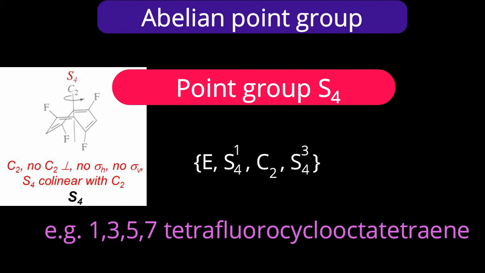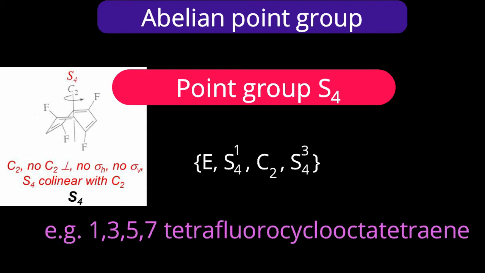Example is 1,3,5,7-tetrafluorocyclooctatetraene. Clearly observe the position of fluorine 1 and fluorine 5. They are opposite to each other. Similarly, the positions of fluorine 3 and fluorine 7 are opposite to each other. Because of that, the rotation operation possible is C2. That's a proper rotation operation. But the improper axis of rotation is S4.